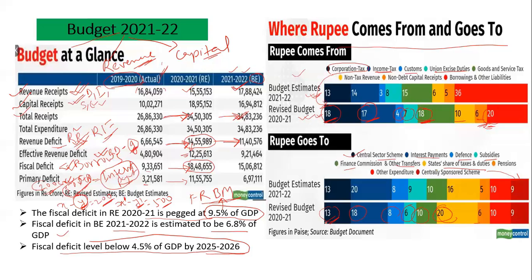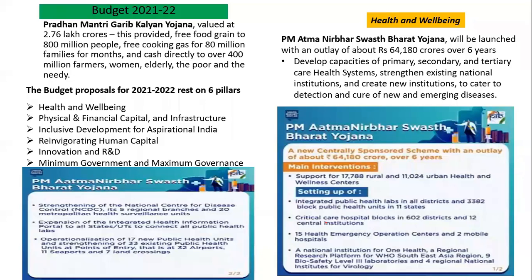So moving forward, now we'll see the budget proposal for 2021. This budget proposal was made on 6 pillars. What are the 6 pillars? The first pillar is health and well-being.